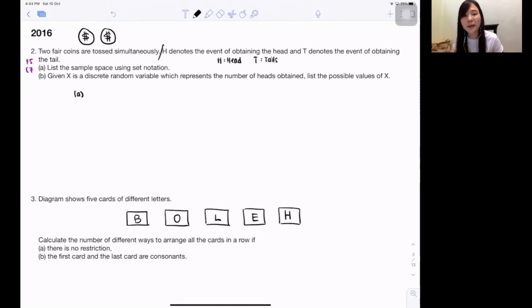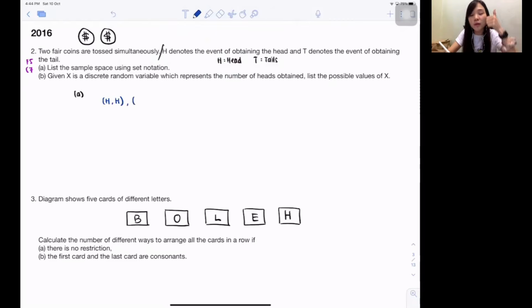List the sample space using set notation. So sample space means list out all the possibilities, okay? They don't want the probability answer, they want you to list out all the outcomes. So when you flip the first one, maybe you will get head. Then you flip the second one, maybe you will get head also. Isn't it can be head, correct? If you flip both of them, you must list out everything.